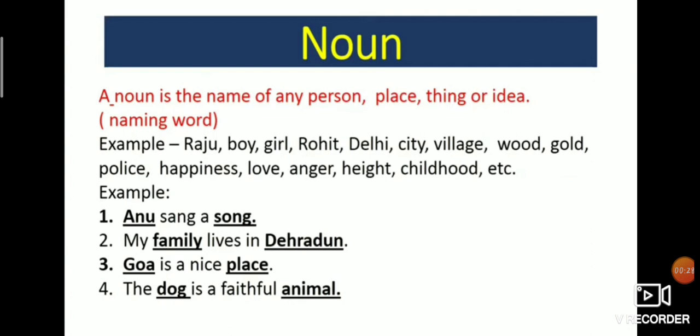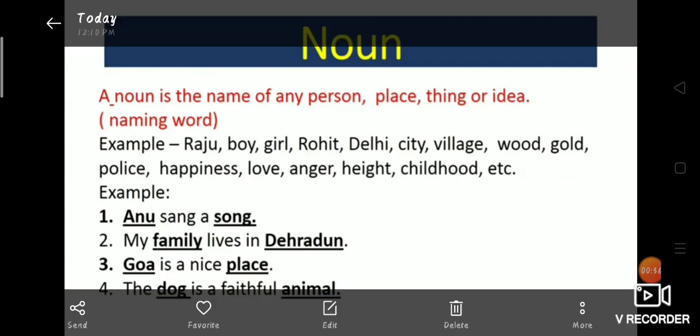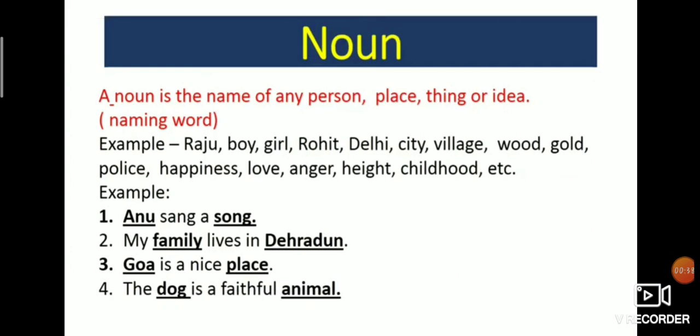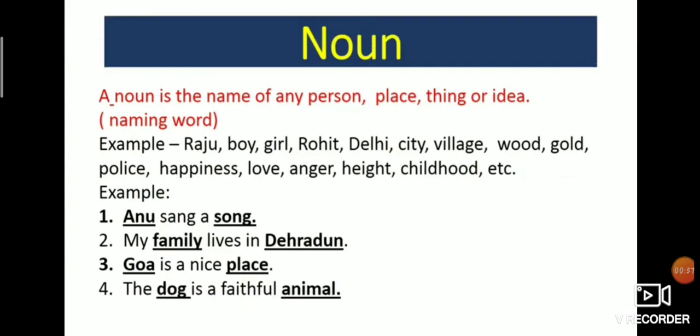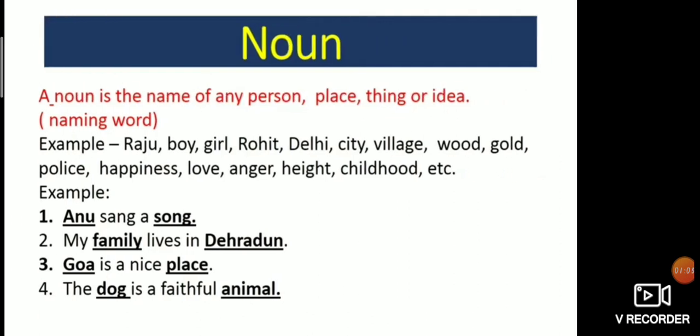Now let's see some examples and see nouns in some sentences. First, Anu sang a song. In this sentence, Anu and song are nouns. These underlined words are nouns. My family lives in Dehradun. In this sentence, family and Dehradun are nouns. Dehradun is a state, or we can say a place. Goa is a nice place. In this example, Goa and place are nouns. The dog is a faithful animal. Dog and animal are nouns.